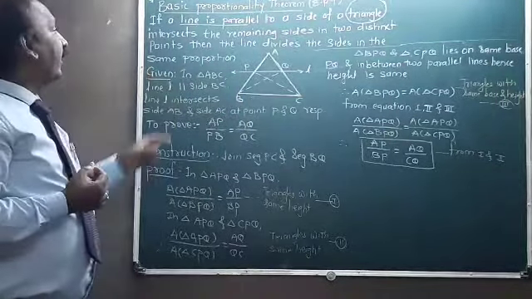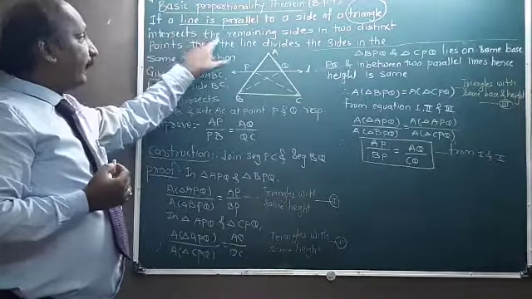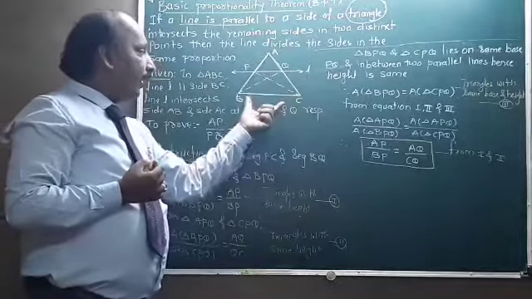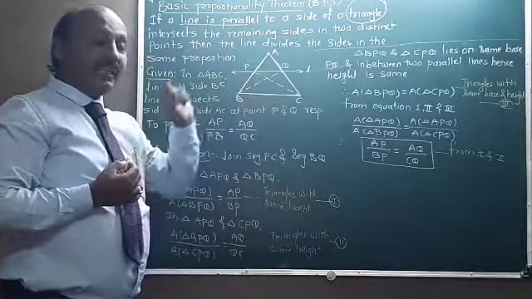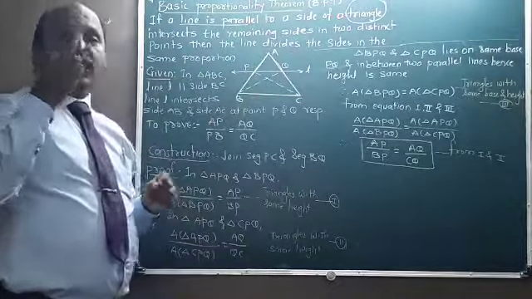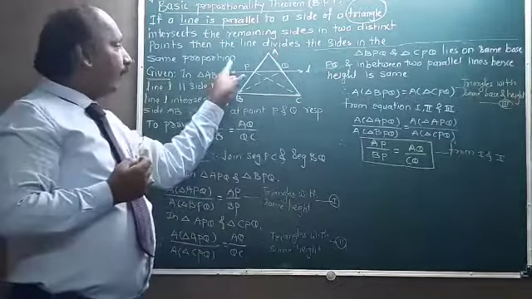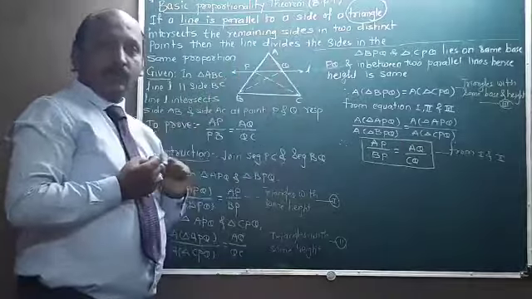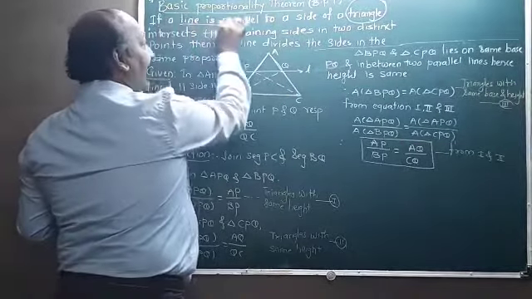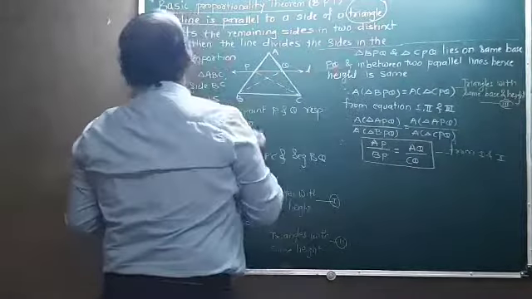What is the next step? That line intersects the remaining sides in two distinct points. This line, which is parallel to the side BC, intersects the remaining two sides, that is AB and AC, in two distinct points. Those points are P and Q.